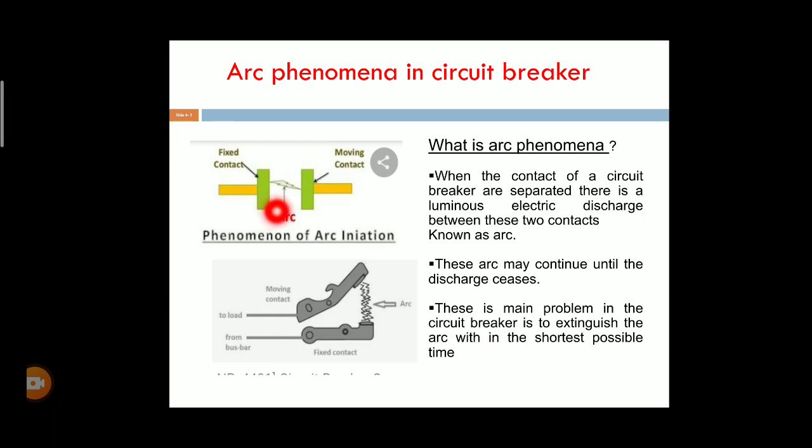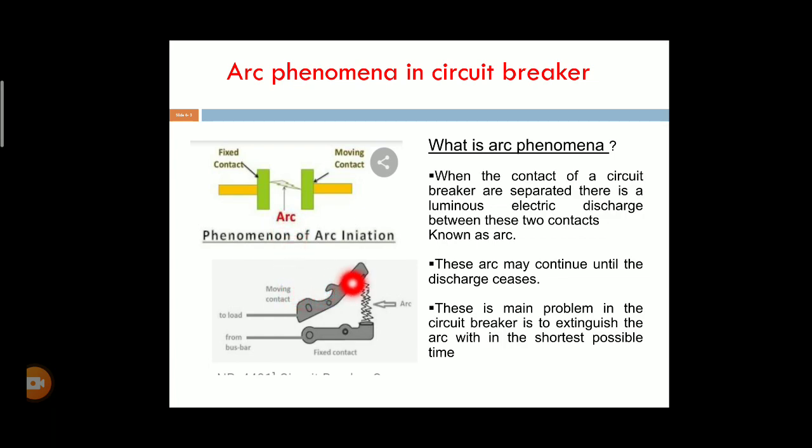Within a very short time, we reduce that arc. Without reduction of this arc, the fixed and moving contacts are damaged due to this arc. Then we definitely reduce that arc within a short period. This is known as the arc phenomena.